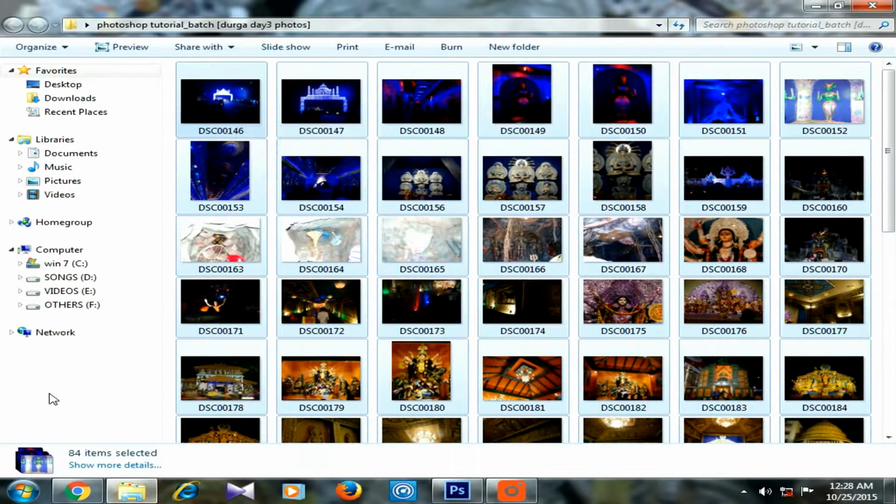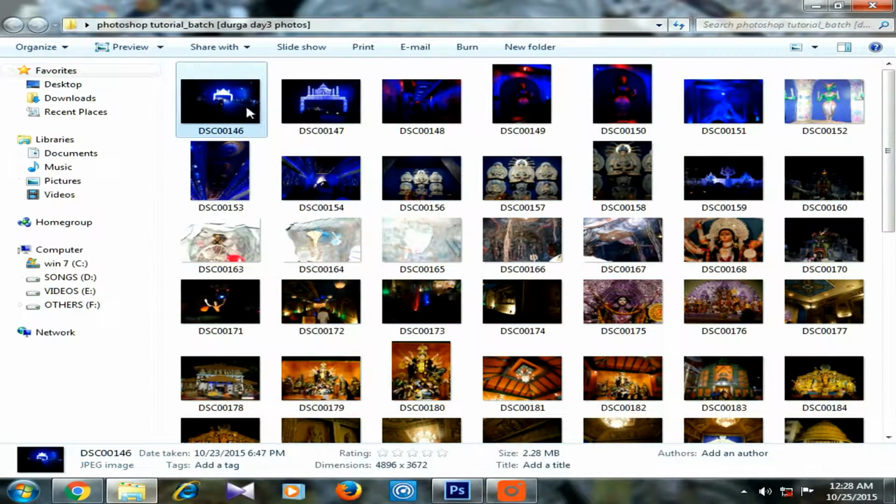Every image file is about 2 MB to 4 MB, and all the photos are 3672 by 4896 pixels. I want to reduce them to 1920 by 1080 or a similar aspect ratio. So I have all those photos.